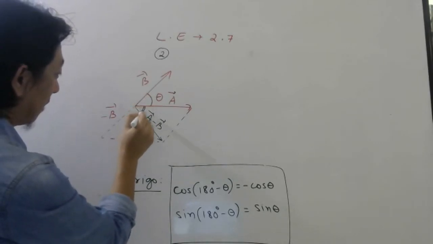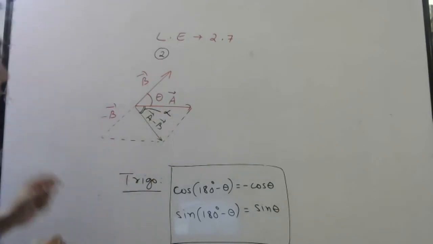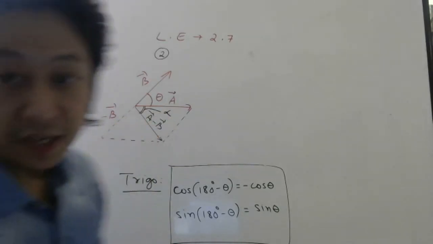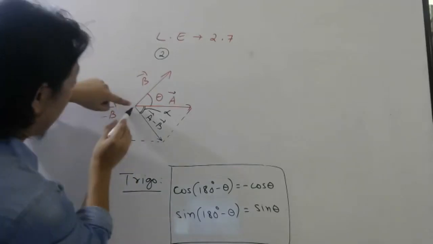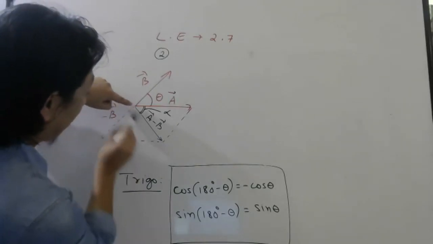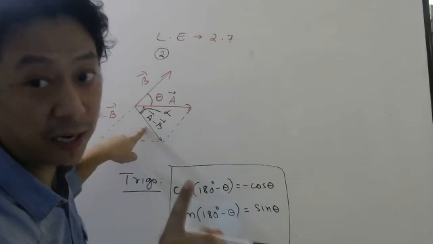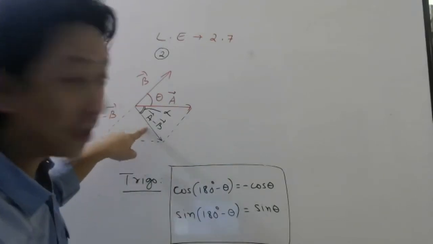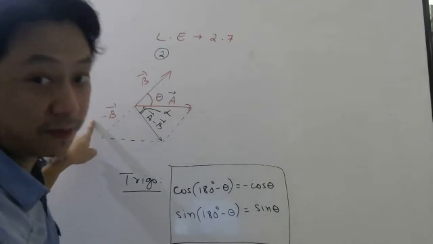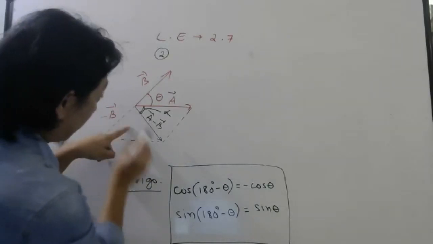This angle they want, alpha. Now do check carefully. This alpha is the angle made by the resultant vector. Resultant vector of what? Again, not A bar and B bar, that we have finished. This is the resultant vector of A bar and minus B bar, so this vector with A bar.